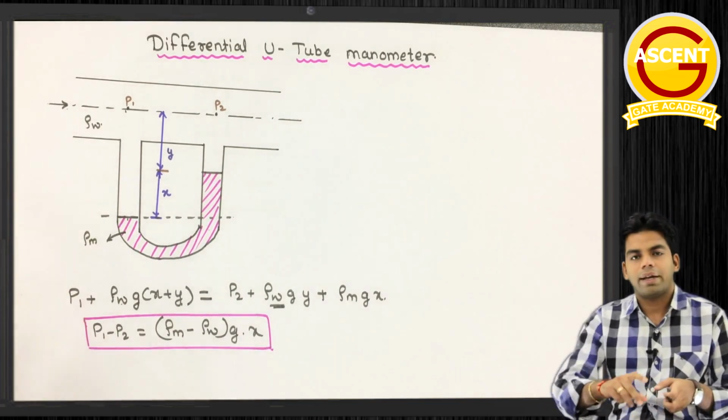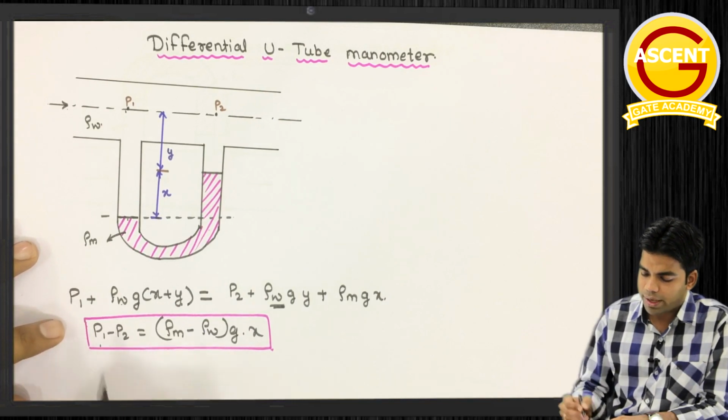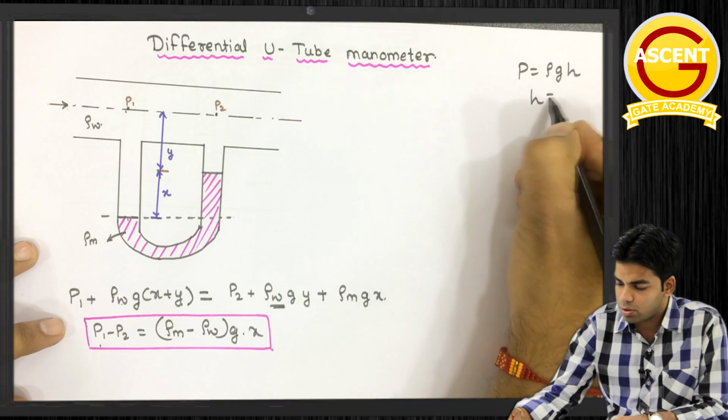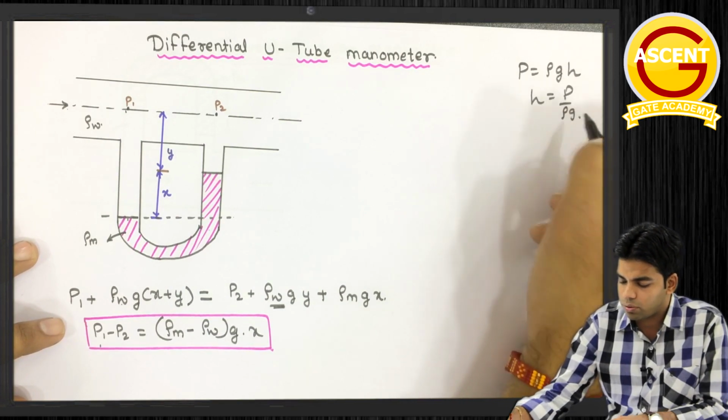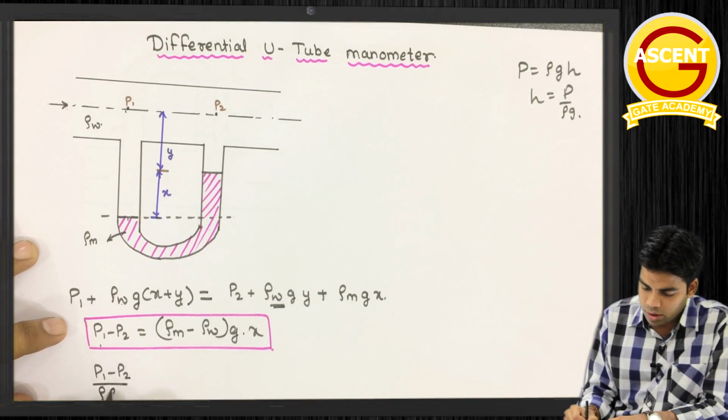Getting this or not? And in terms of difference of head, if I want to calculate, so head h, what is head? P is equal to rho g h. H is head, h is equal to p by rho g. So if I want to calculate in terms of head, this will be p1 minus p2 by rho g.